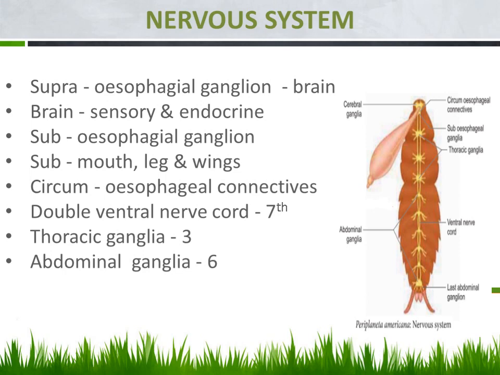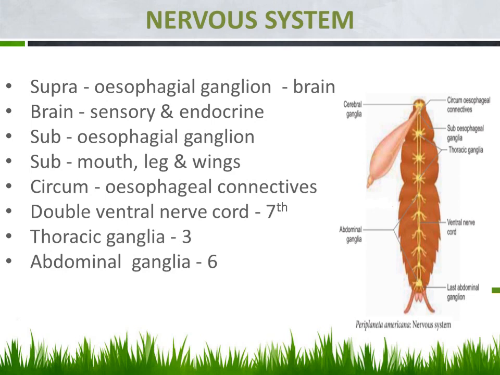The next region is the circumesophageal connectives. The supraesophageal ganglion and the subesophageal ganglion are both connected by one ring-like connection that is surrounding the esophagus, right? It is surrounding the esophagus and connecting like a ring. It is connecting the supra as well as the subesophageal ganglion. Hence, it is mentioned as circumpharyngeal connectives.